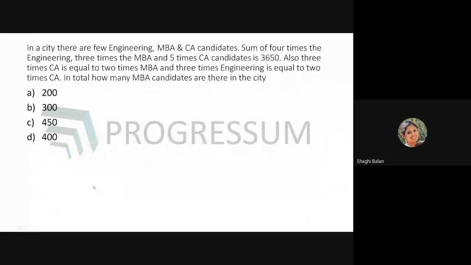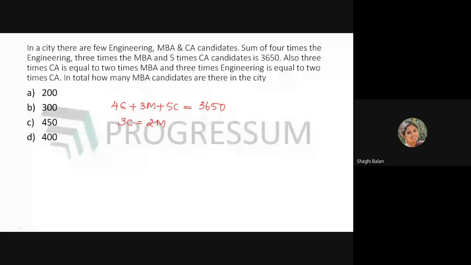Initially, what is given? The sum of 4 engineering plus 3 MBA and 5 times CA. That is, if you add all these numbers, four engineering plus 3 MBA plus 5 CA, it will be equal to 3650. And also, the next condition given, 3 times CA is equal to 2 times MBA, and the next condition is 3 times engineering is equal to 2 times CA. These are the conditions given.